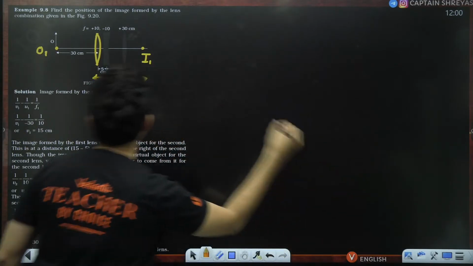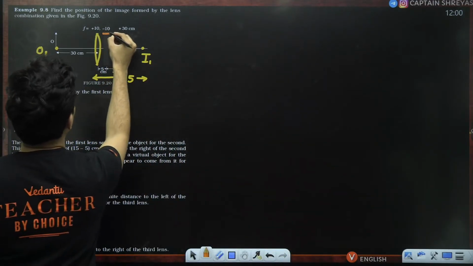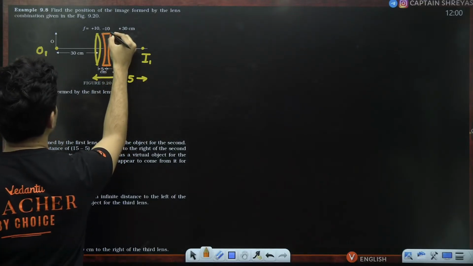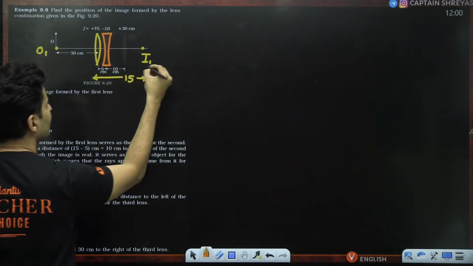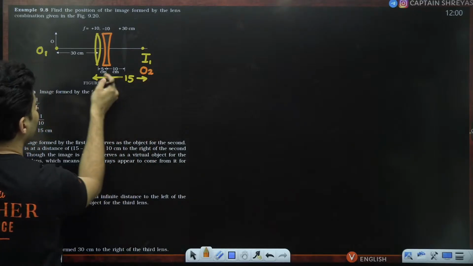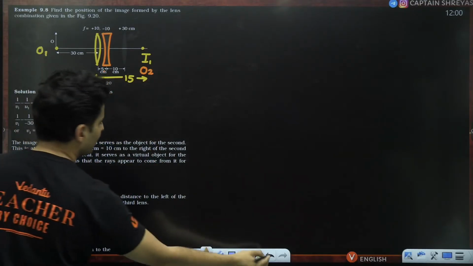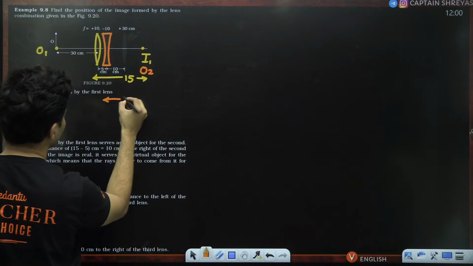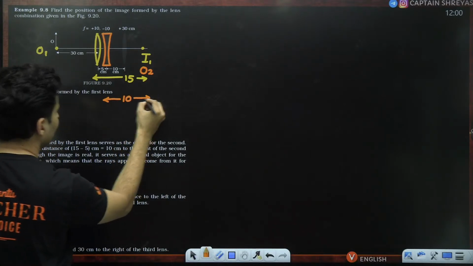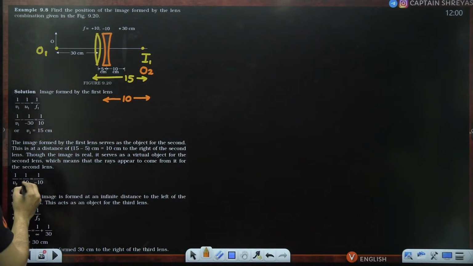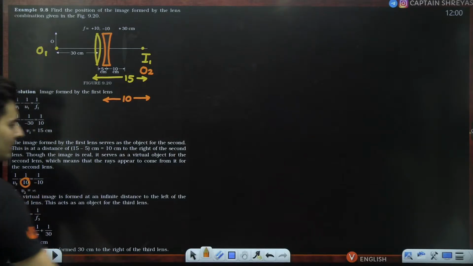That image becomes the object for the next lens, because there is a gap of 5 centimeters from that lens. The object distance will be 10 centimeters. So object distance is 10 centimeters.